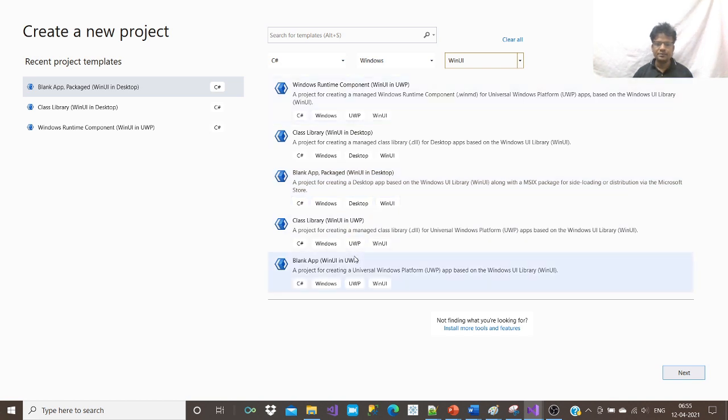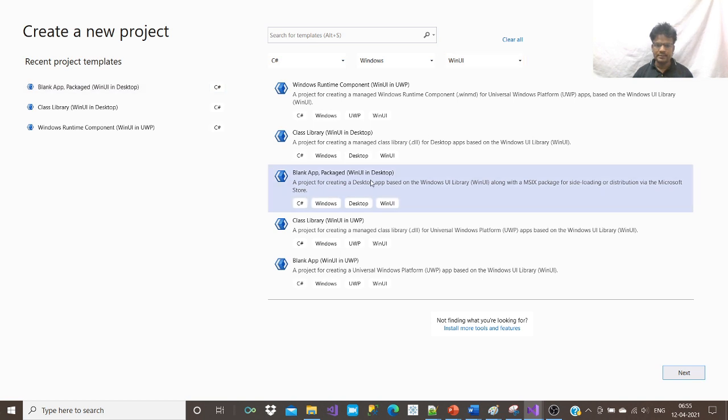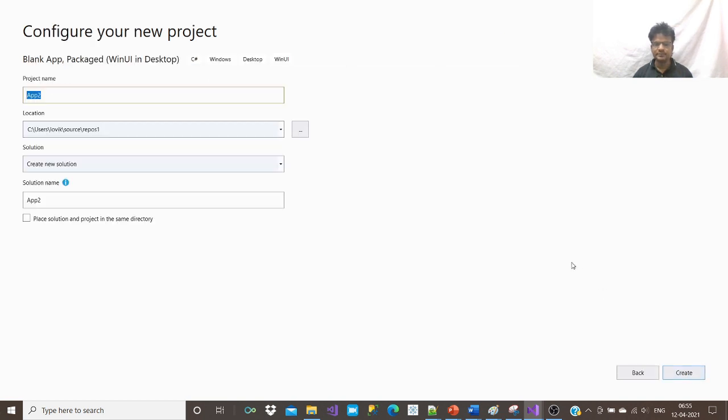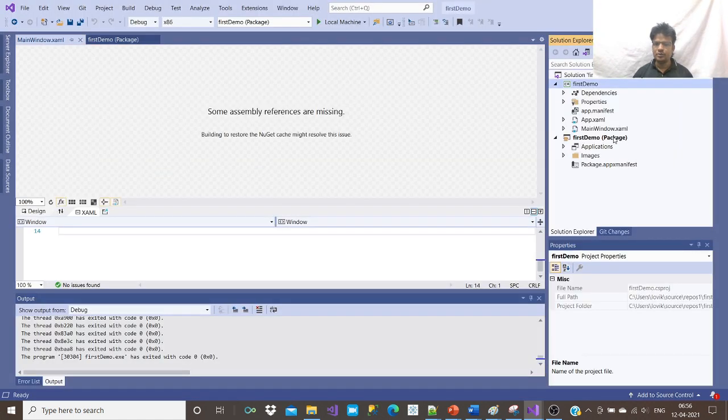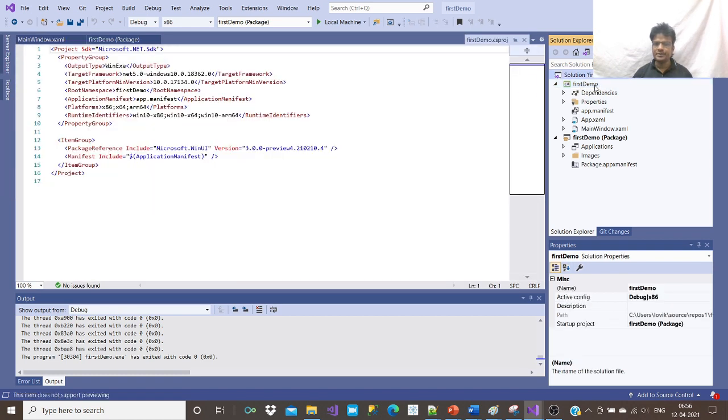Here we have multiple options: runtime, library, and blank app, but for this demo I'm going to select Blank App, Packaged. Press next. I'm naming it first demo. Create. These are two csproj files in one solution. This is actually our application, and this is our package.